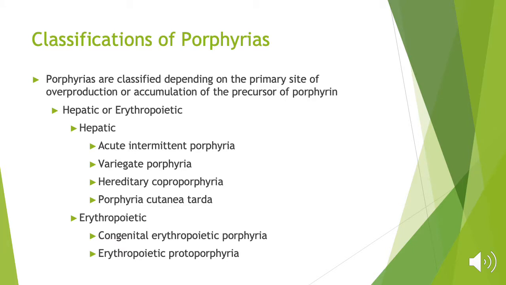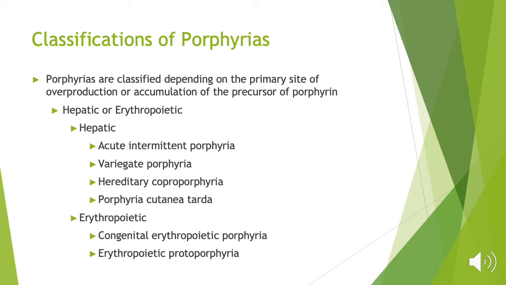There are many different types of porphyrias, and porphyrias are classified depending on the primary site of overproduction or accumulation of the precursor of porphyrin. They are classified as either hepatic or erythropoietic. Examples of hepatic porphyrias include acute intermittent porphyria, variegate porphyria, hereditary coproporphyria, and porphyria cutanea tarda.